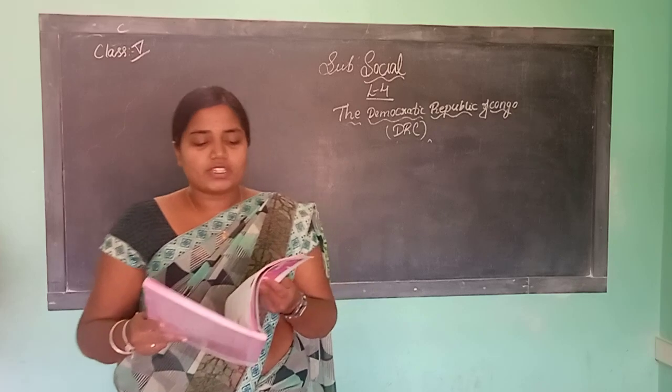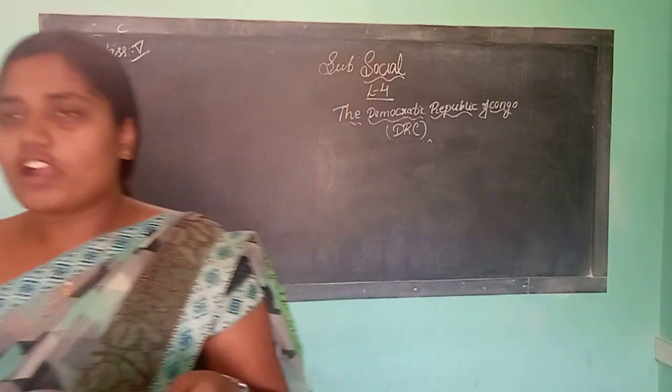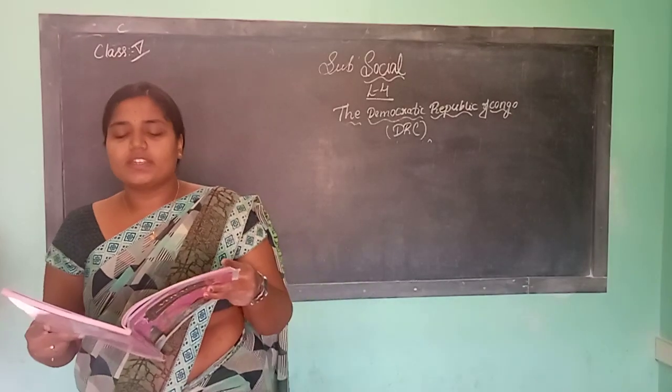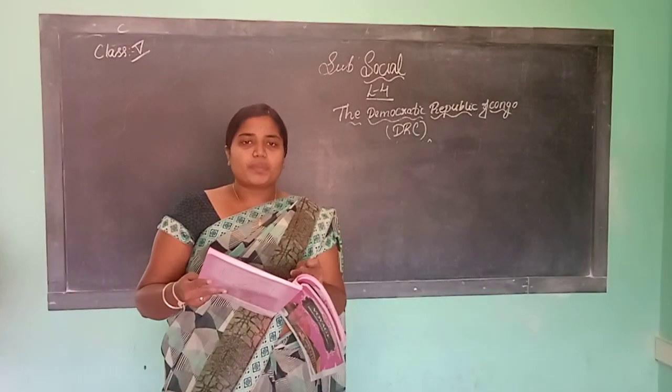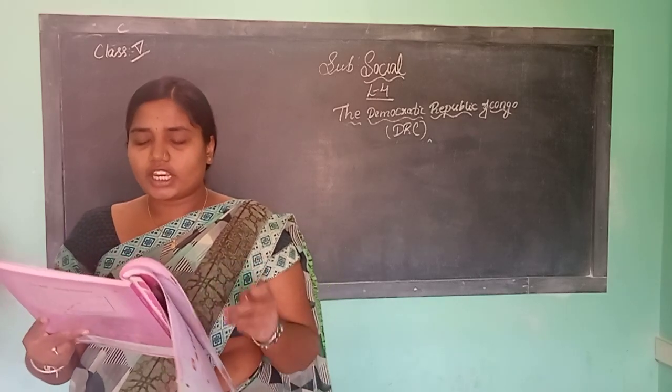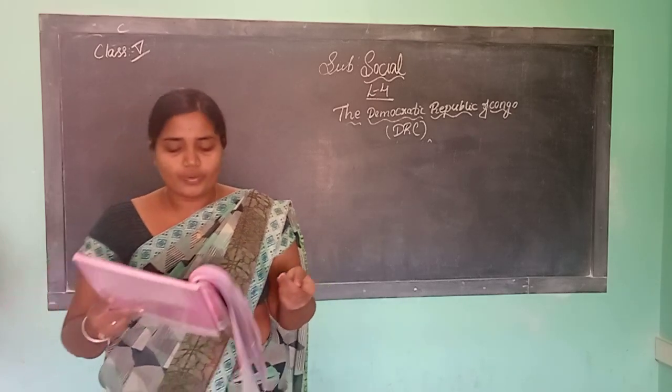Pygmies, the short people in the Congo region, are called pygmies. Kaswa is the main food of the people of Congo. Matadi is the chief seaport of Congo.